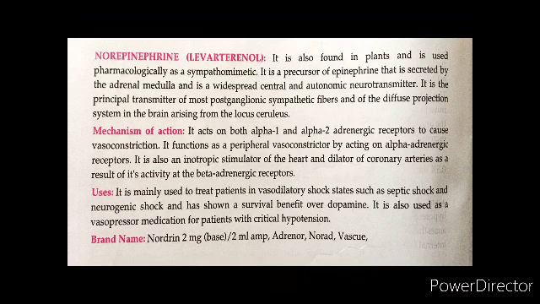So norepinephrine is mainly used to treat patients in vasodilatory shock states like septic shock and neurogenic shock, and has shown benefit over dopamine, and is also used as a vasopressor medication for patients with critical hypotension. The brand names are Nordrine, Adrenor, Noradvescu.